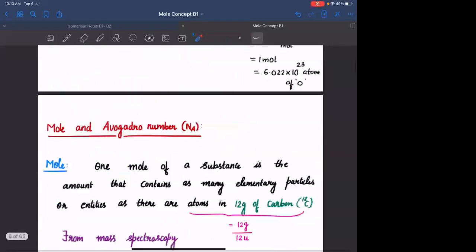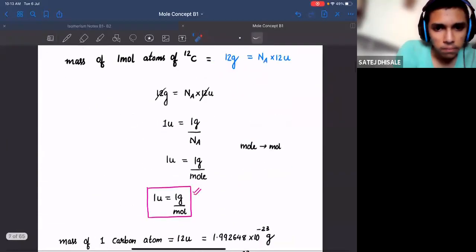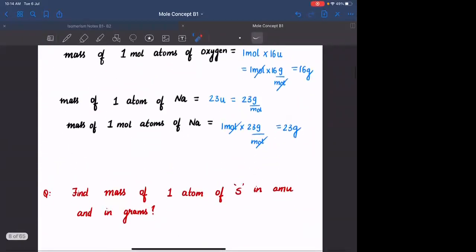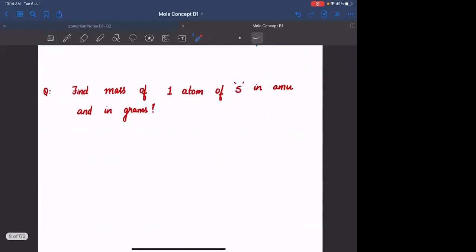Please solve this question, everyone, fast. Find the mass of one atom of sulfur in AMU and in grams. AMU में भी बताओ, grams में भी बताओ.